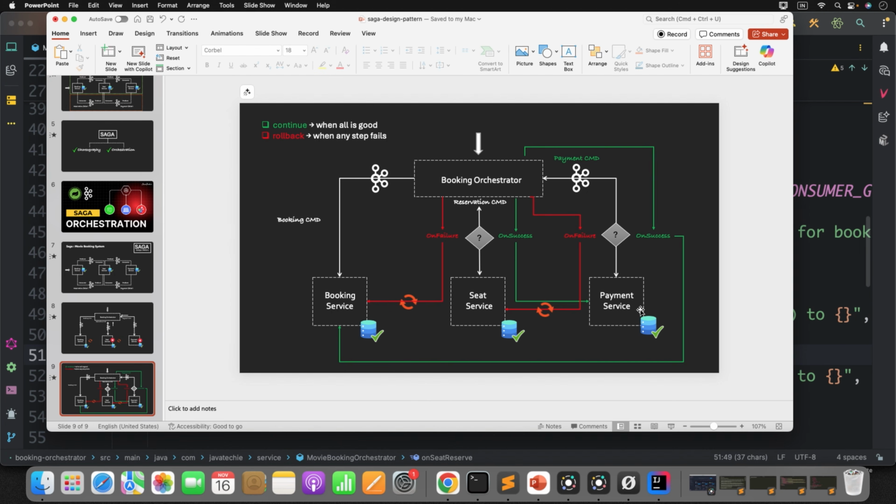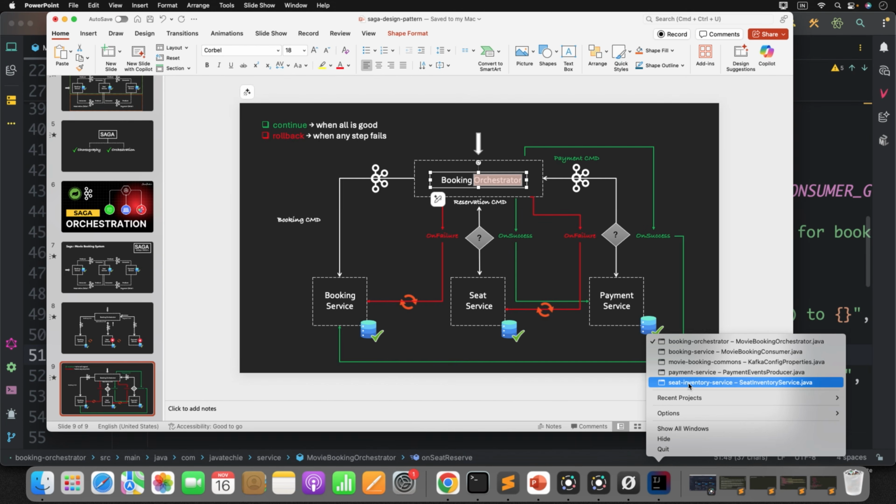Now let's consume the payment command event in this payment service. So let's write another consumer in the payment service to consume this payment command event sent by the booking orchestrator. I keep repeating the same words so that it sticks in your mind rather than you having to memorize things. Now let's go to the payment service.